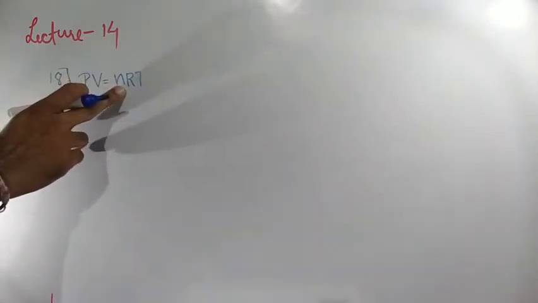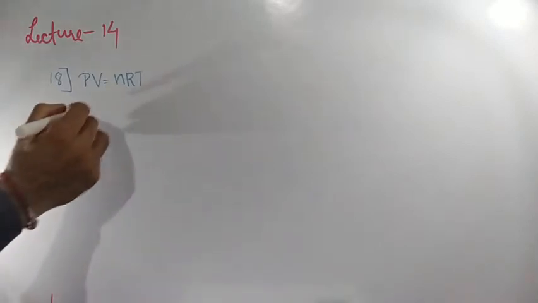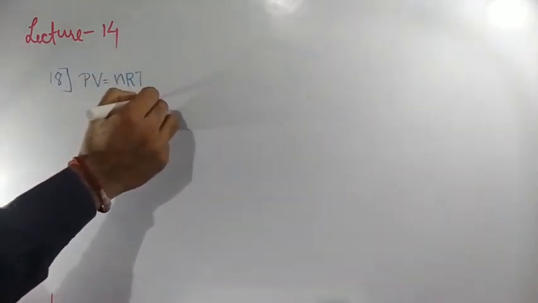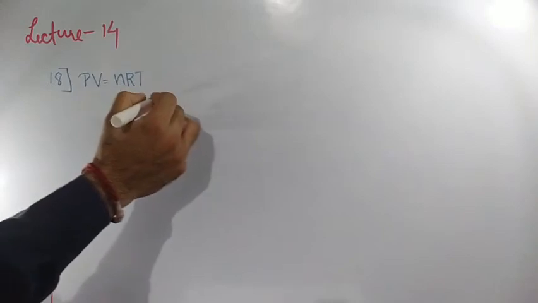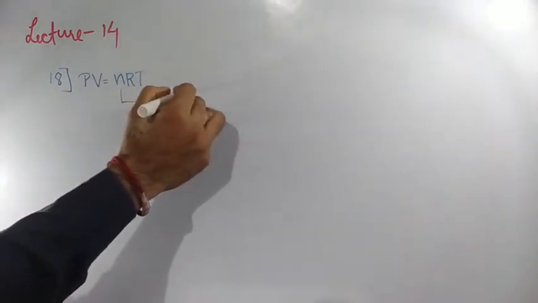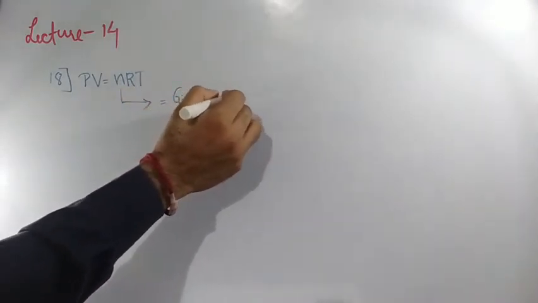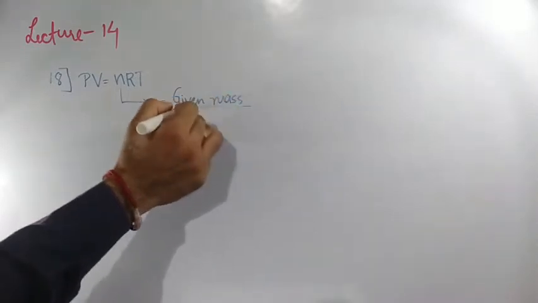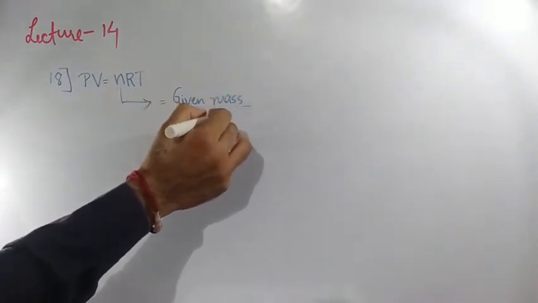If we calculate the value for n, that will be your final equation. So n is the number of moles. For a given mass, we can calculate n is equal to given mass divided by molar mass.